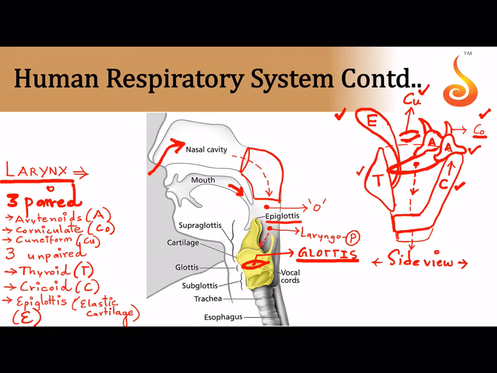And the projections of the arytenoid, what I'm highlighting here for you, these are the projections of the arytenoid cartilage, and these projections are attached to these two folds, which are referred to as the two cord-like structures, which is simply called the vocal cord.